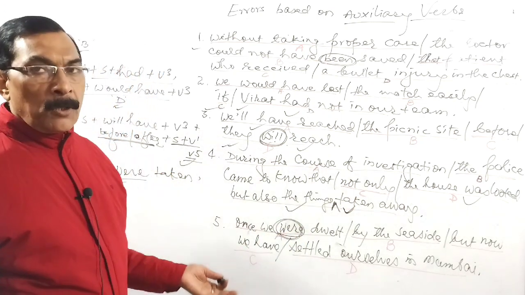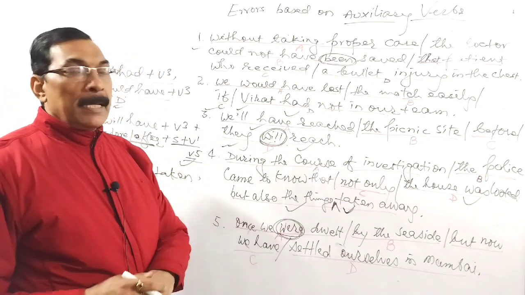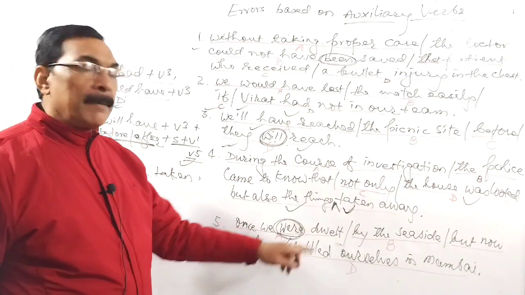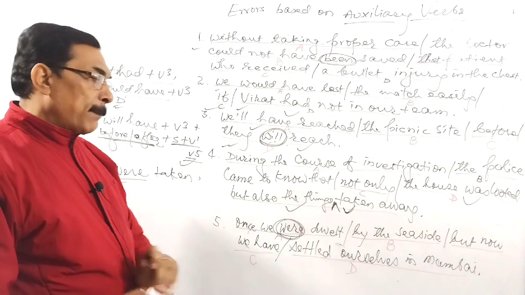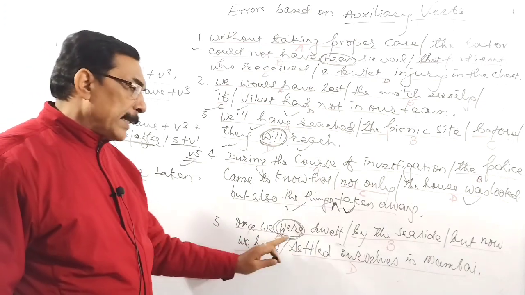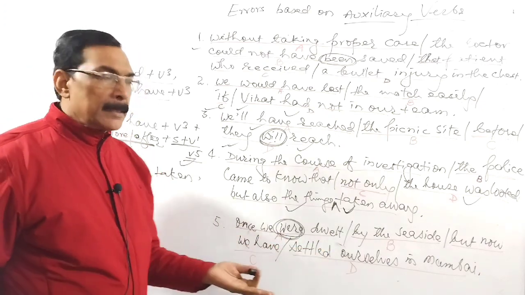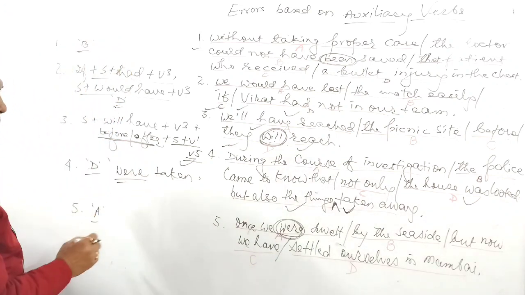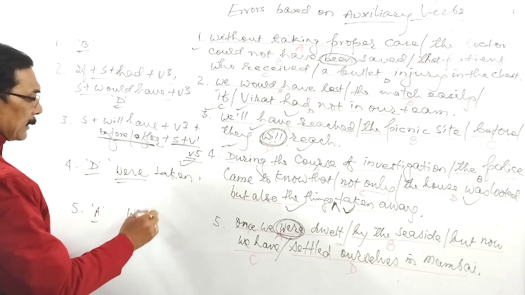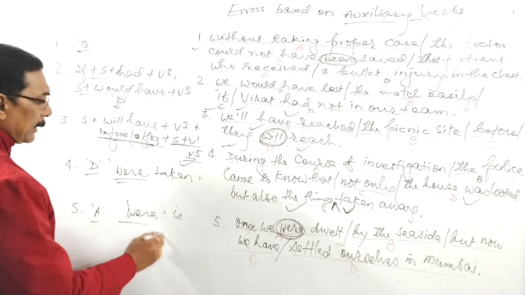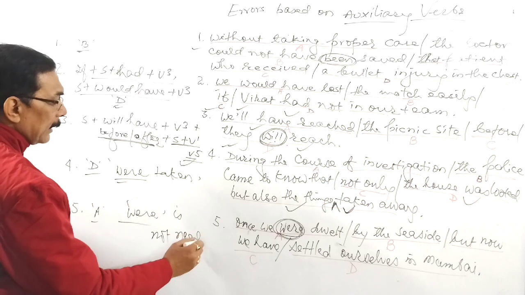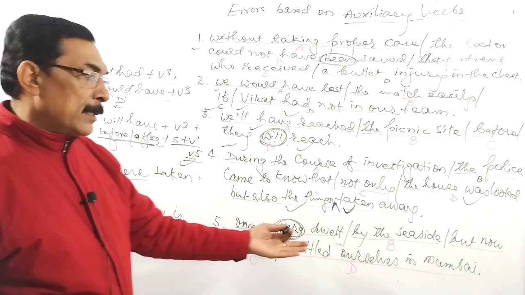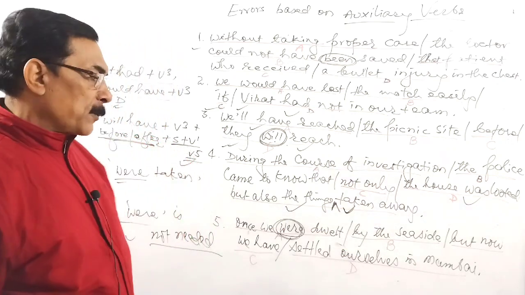Because it is 'once we dwelt', not 'we were', because dwell is an intransitive verb and usually not used in passive. So the sentence has been made passive and this is unnecessary. Actually, in the first part of the sentence, the error is that 'were' is not needed. This sentence should be in active. So 'once we dwelt by the seaside' is the correct expression.